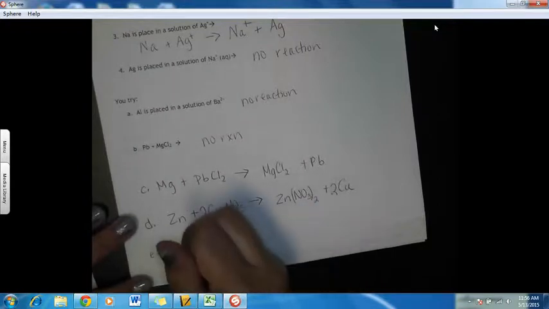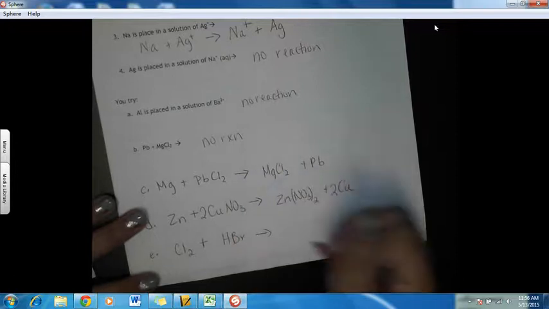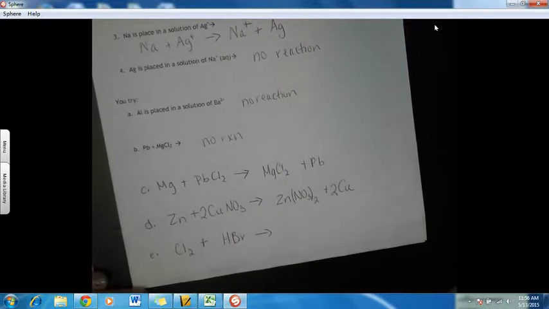Now if you also look, we have the activity series of halogens just above that. This also works for halogens. So let's say we had chlorine reacting with, I don't know, let's say hydrobromic acid. Can the chlorine replace the bromine? Same thing works.